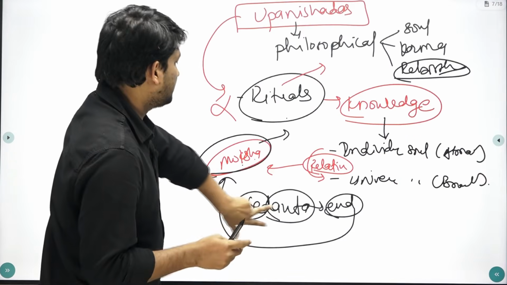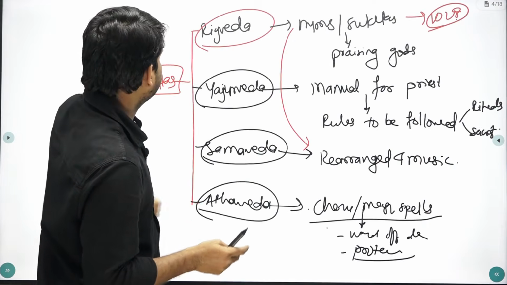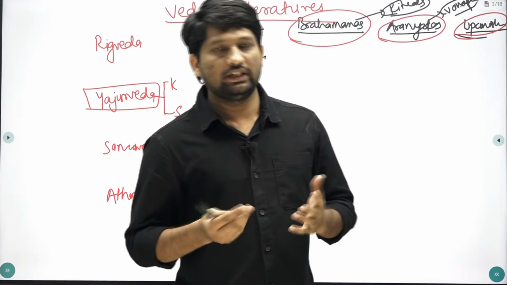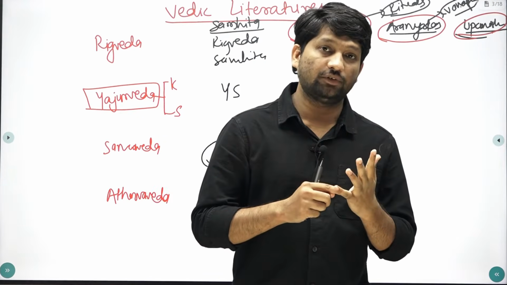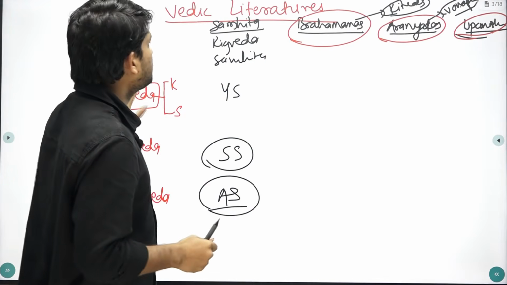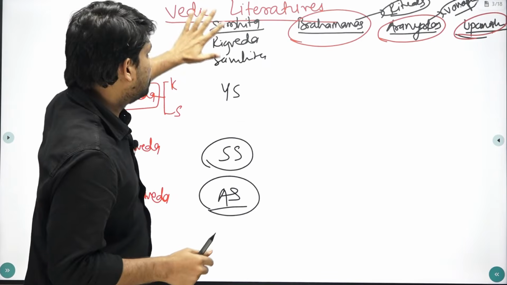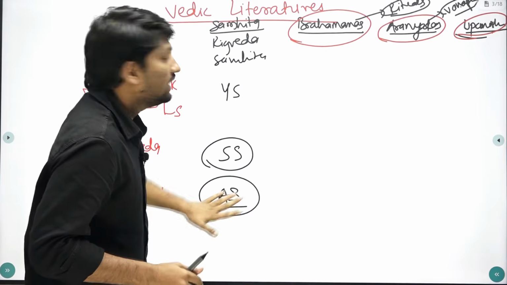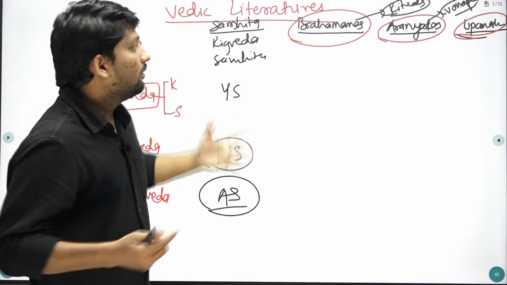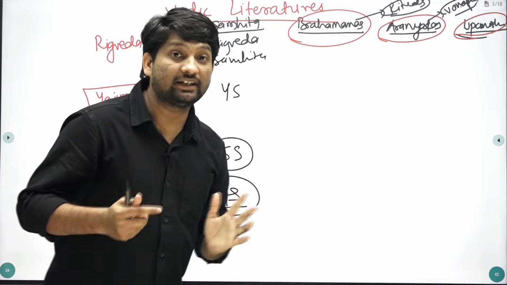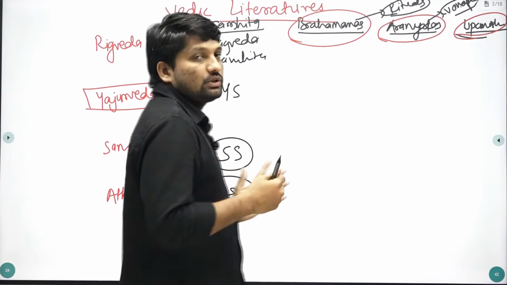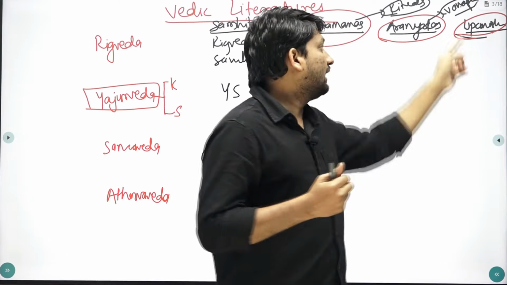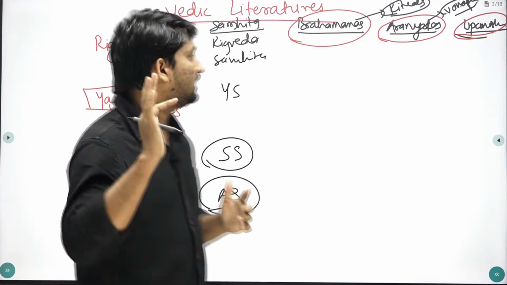Now we will see this table once again. This is Vedic literature. Vedic literature consists of 4 Vedas: Rigveda, Yajurveda, Samaveda and Atharvaveda, and each Veda consists of 4 texts: Samhita, Brahmanas, Aranyakas and Upanishads. We have seen the Samhita. Then Brahmanas, what are these? Brahmanas are commentaries on the Samhita, and they also explain the rituals. Aranyakas are the forest books, and Upanishads are the philosophical books.